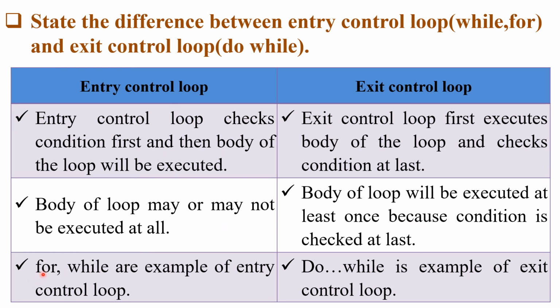In entry control loop, for and while are the examples of entry control loop, and in exit control loop, do while is an example of exit control loop.